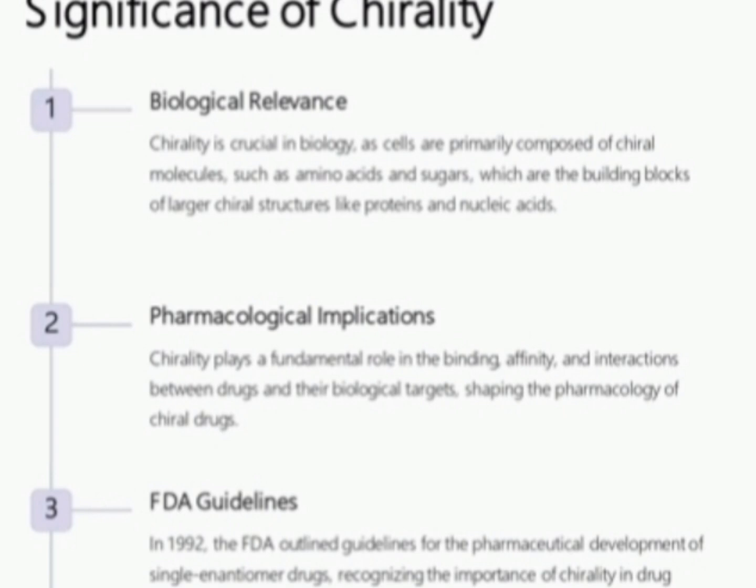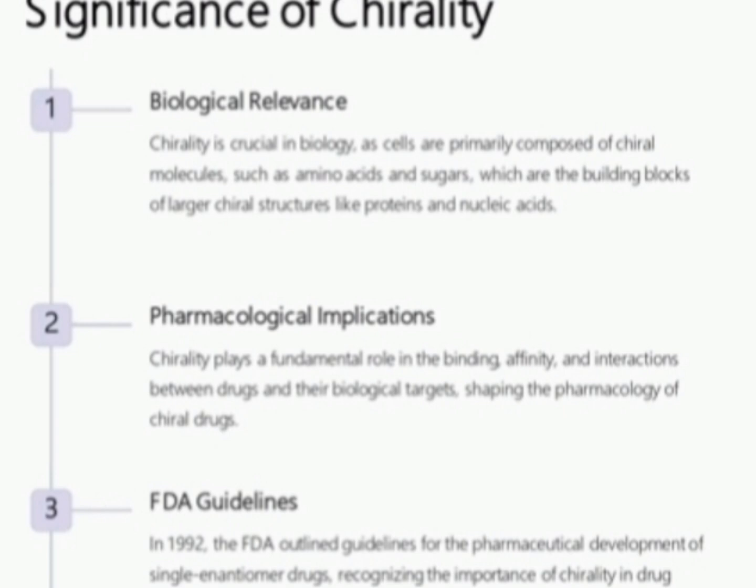And what is the significance of this chirality? Now we have seen the definitions for the terms chirality, chiral carbon, asymmetric carbon, etc. Now, what is the significance of this chirality? Chirality is a particularly important concept in biology because cells are mostly composed of chiral molecules. Small chiral molecules such as amino acids and sugars are the building blocks of larger molecules such as proteins and nucleic acids, which are also chiral.